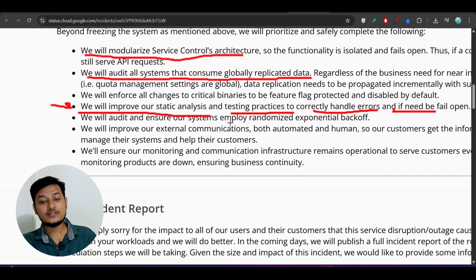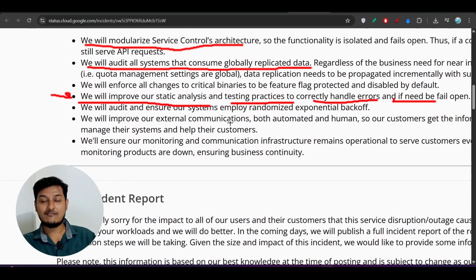Such a big company, Google, when they are moving their code to production, they have not done the basic testing. It is so basic. And when they are introducing a new feature, then it is a basic thing that they should have done the testing with a small group, and for that they should have introduced the feature flag, and that code should be reviewed by some senior engineer or developer, and they should have done the null checks, all those things they should have done, right? Because their service is used by global customers and consumers, right? And also they have written that we will ensure our monitoring and communication infrastructure, blah blah blah.